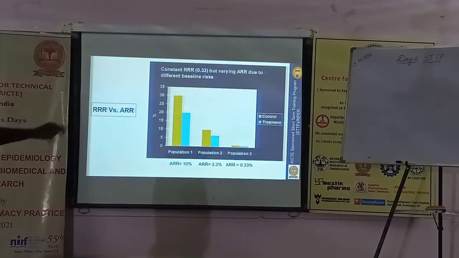Right. This is the way we need to interpret the value whenever we get information or data. As an epidemiologist, we need to interpret the value and apply it in practice. Don't depend only on relative risk reduction; see what the value of absolute risk reduction is also. Relative to control, maybe the value will be a high number. 33% means it is very good, giving more effectiveness, but don't believe it like that.